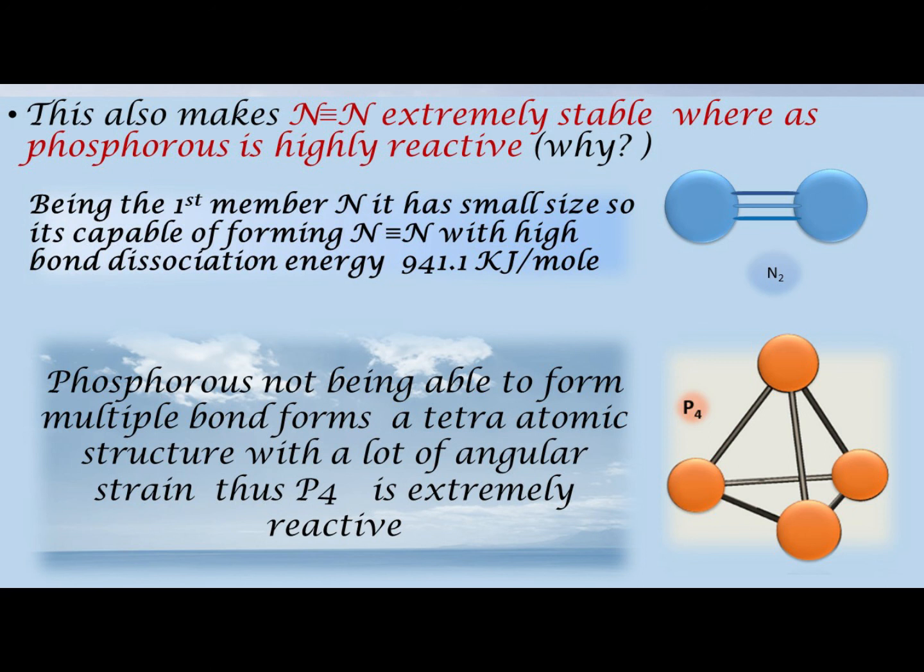Again I repeat, phosphorus, not being capable of forming multiple bonds, takes on a tetraatomic structure with a bond angle of 60 degrees. This causes an extreme angular strain. Therefore, P4 is extremely reactive.